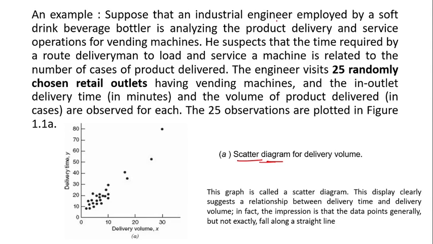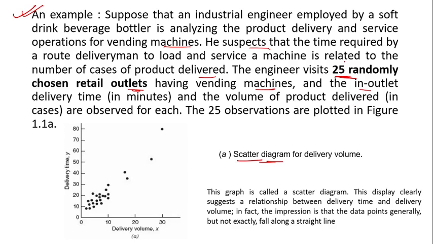Suppose that an industrial engineer employed by a soft drink beverage bottler is analyzing the product delivery and service operation for vending machines. He suspects that the time required by the route delivery man to load and service the machine is related to the number of cases of product delivered. The engineer visits 25 randomly chosen retail outlets having vending machines, and in each outlet the delivery time and the volume of product delivered are observed.